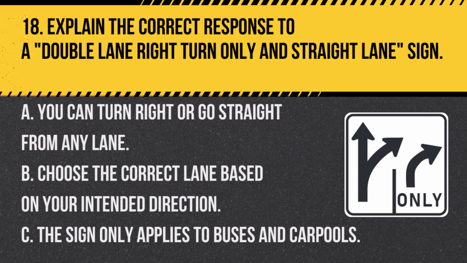Question 18. Explain the correct response to a double lane right turn only and straight lane sign. A. You can turn right or go straight from any lane. B. Choose the correct lane based on your intended direction. C. The sign only applies to buses and carpools. Answer B. Choose the correct lane based on your intended direction. A double lane right turn only and straight lane sign requires drivers to be in the correct lane for their intended direction of travel.